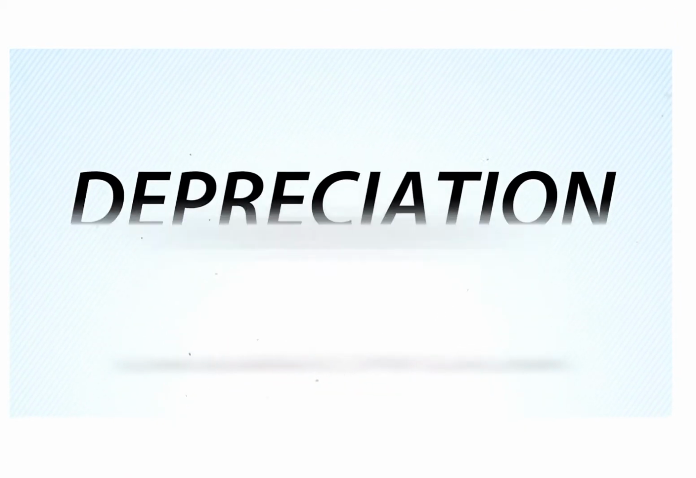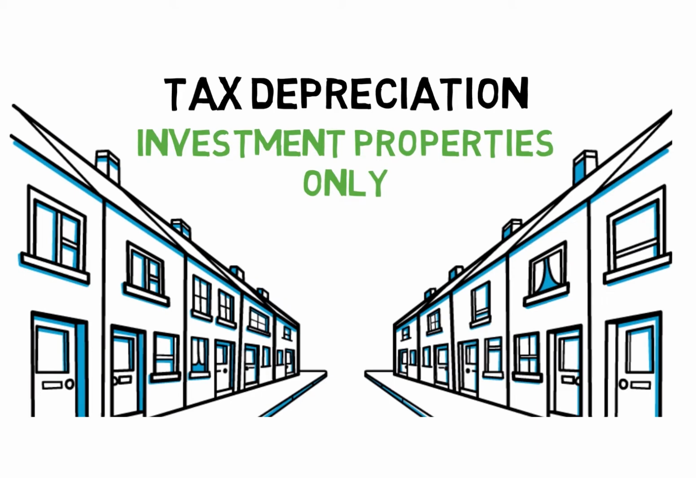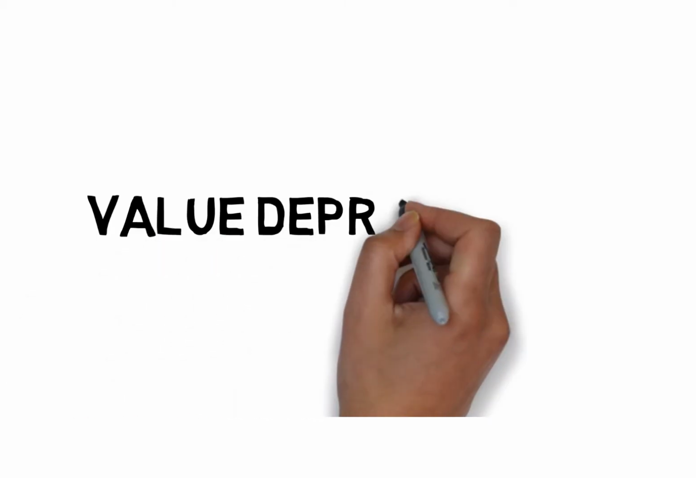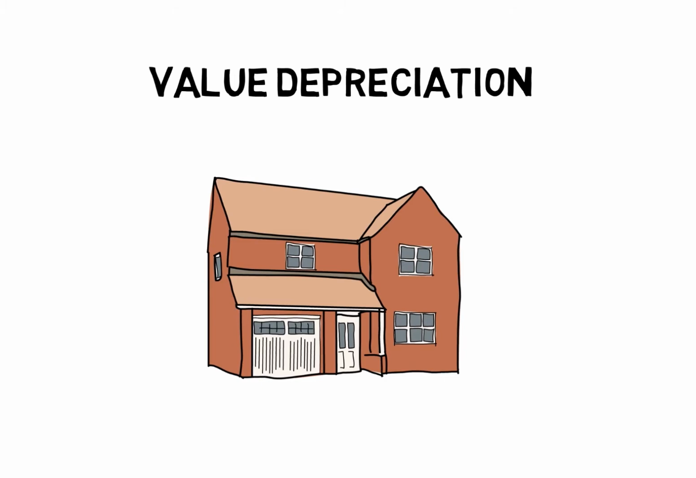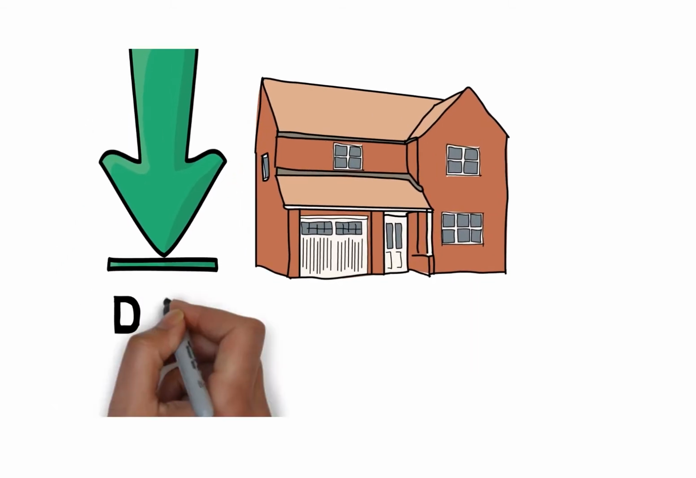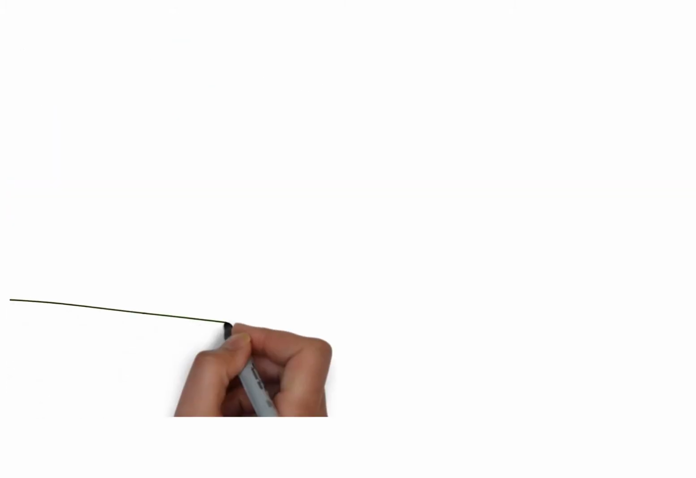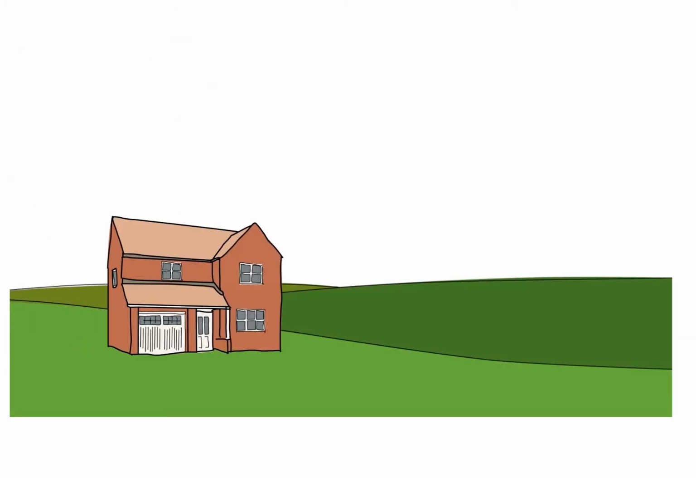There are 2 types of depreciation that we need to talk about. The first one is called tax depreciation, which is for investment properties only. Let's contrast tax depreciation, which is for investment properties as a tax write-off, with value depreciation. Value depreciation simply says something goes down in value due to age and wear and tear. What goes down in value due to age and wear and tear ultimately is called the depreciable base, which are the improvements only. The improvements would be a house you built on land, for example.